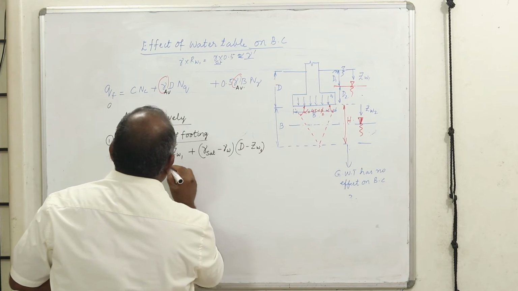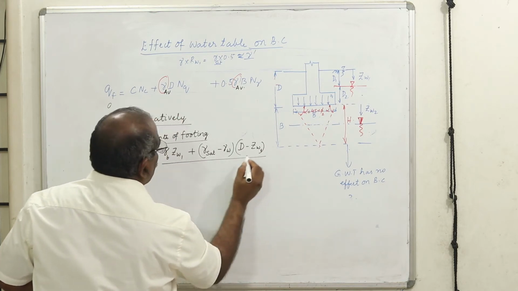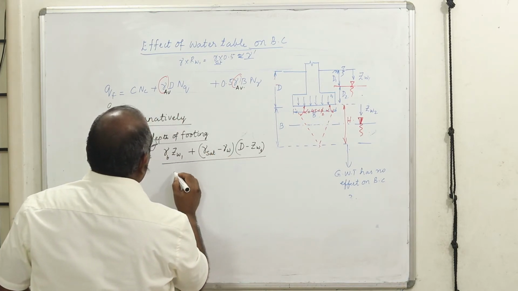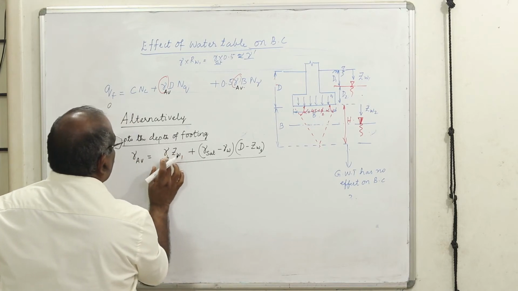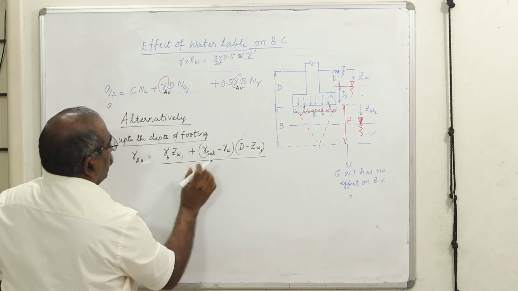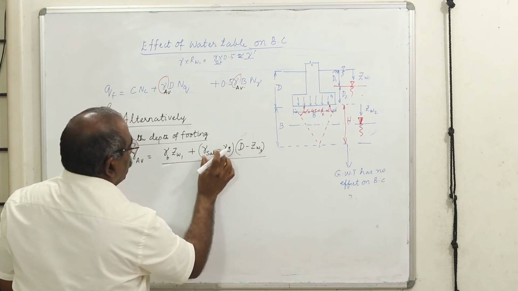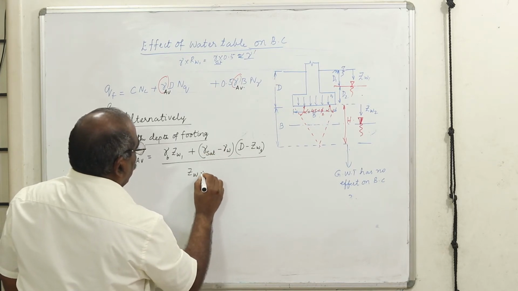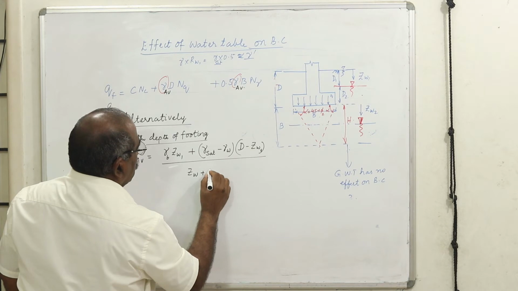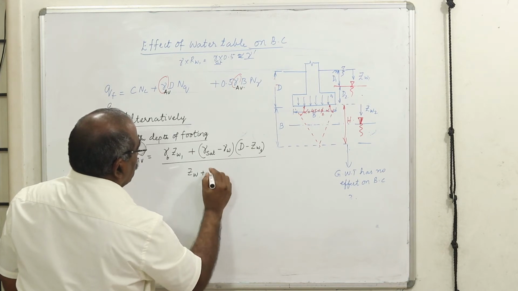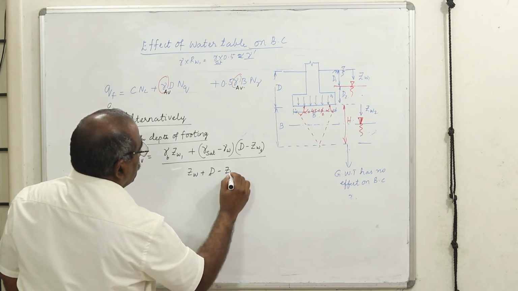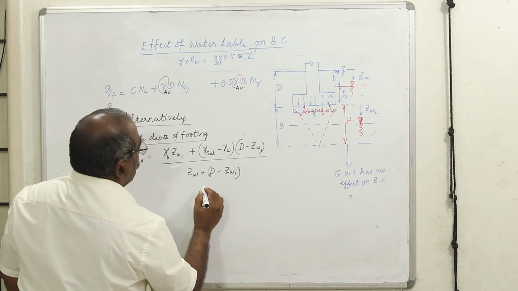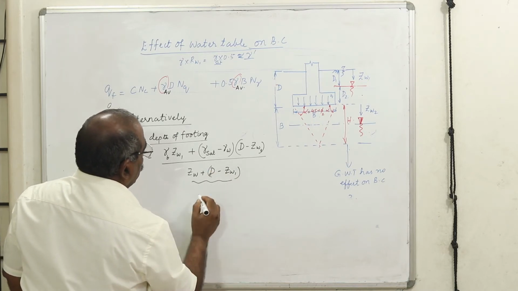In the remaining portion, I am going to take submerged unit weight. Therefore, in this zone where I am taking the bulk unit weight, and in whatever zone it is submerged, I take the submerged unit weight divided by ZW1 plus D minus ZW2.